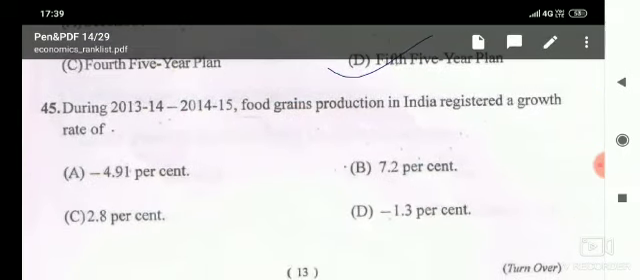Then the next one, during 2013-14 to 14-15, food grain production in India registered a growth rate of, and during that period it registered a negative growth rate of minus 4.91.